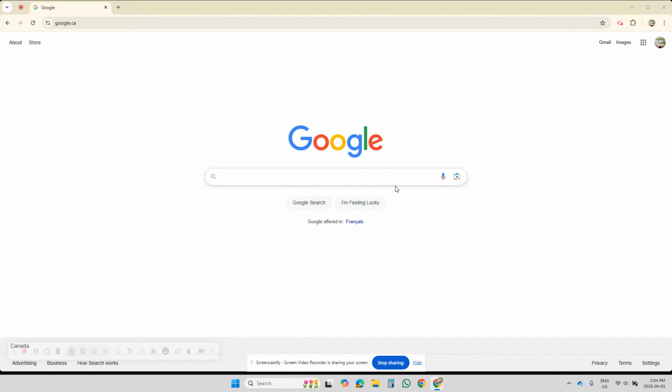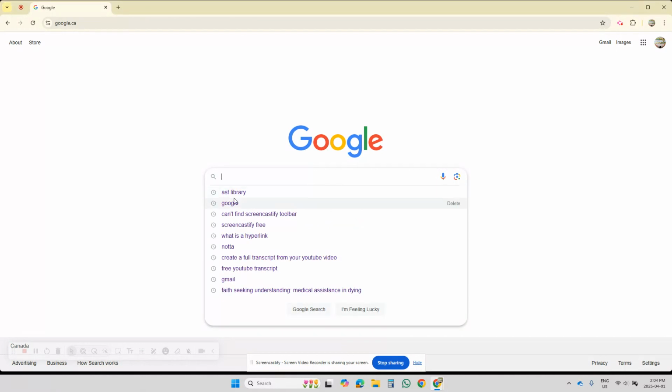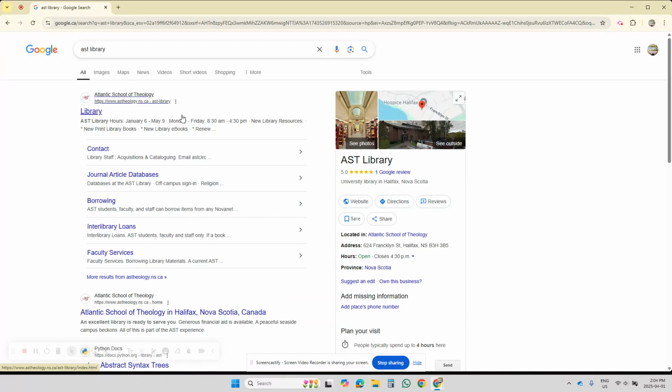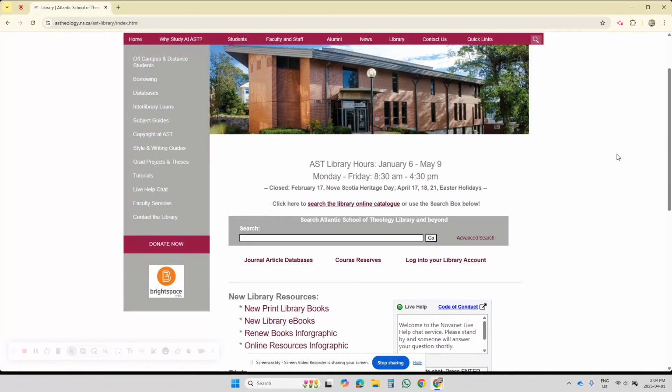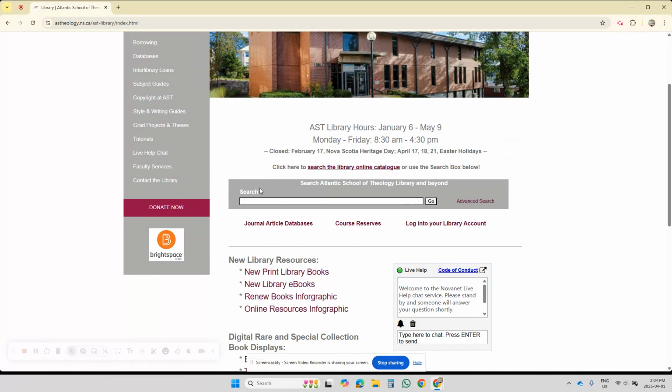So in order to get to the library's journal article databases, we need to head to the AST Library website. You could simply Google it, AST Library. It's my top result here. So I'll just click on the link library there under Atlantic School of Theology. And it'll take me to the main page of the AST Library website. And you notice in the middle there's a large gray search box. And under the search box here on your left, you'll see Journal Article Databases, a link. So I'll click on that link.